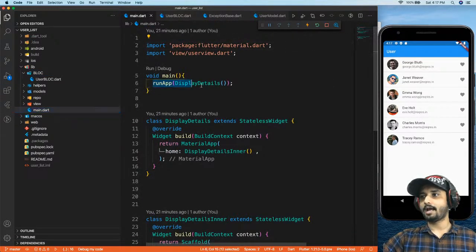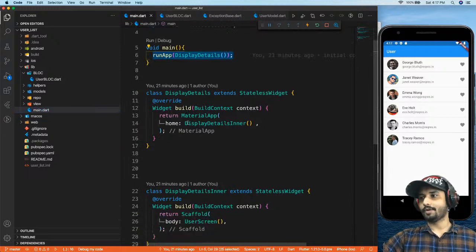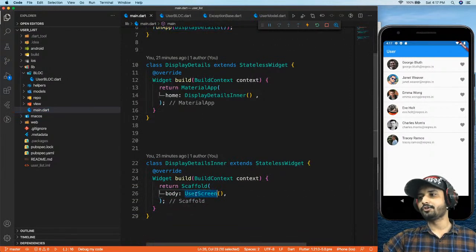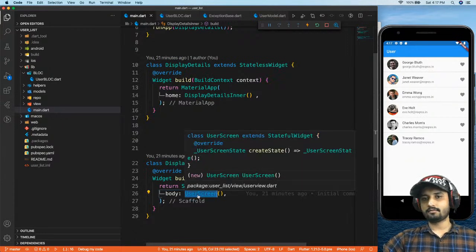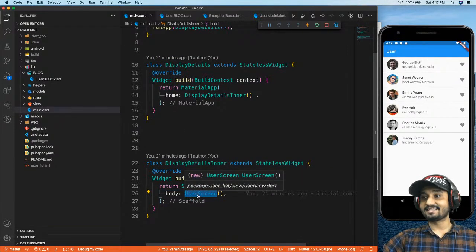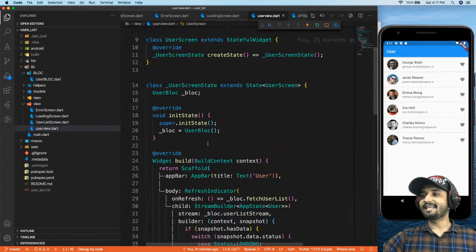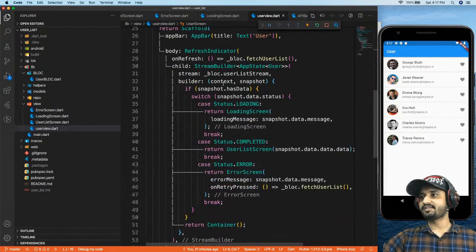So right over here, I have the run app details. I have two simple classes, where the scaffold is calling a user screen. I'm going to go inside user screen and see what we have. The important stuff is right over here.